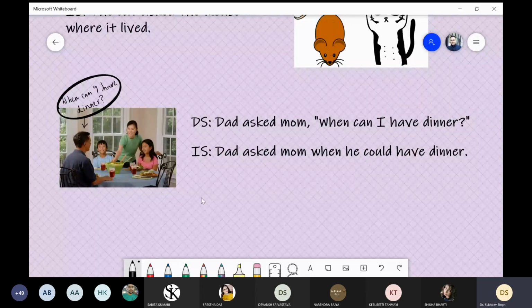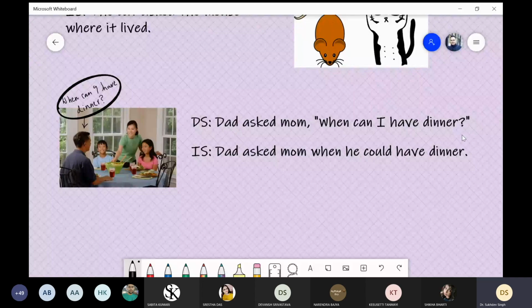Last example is dinner table in a family. So the father is asking, when can I have dinner? We will first put it in direct speech. We imagine that this person is a dad, this woman is a mom, and all these are being made from the perspective of the children. Dad asked mom, comma, and then inverted comma start, and then we write the direct speech. We start with the capital letter. When can I have dinner? We close it by interrogative mark and then close the inverted commas.